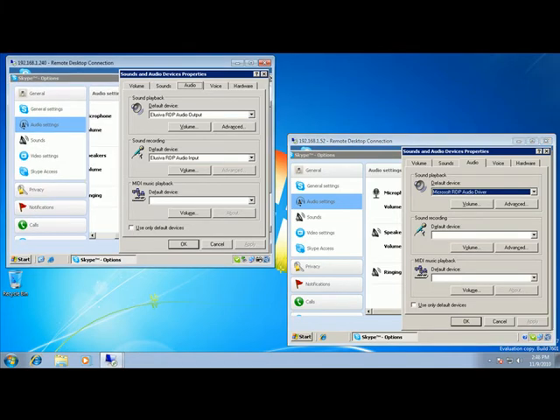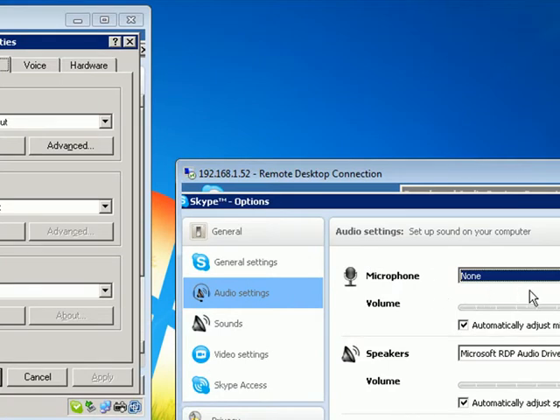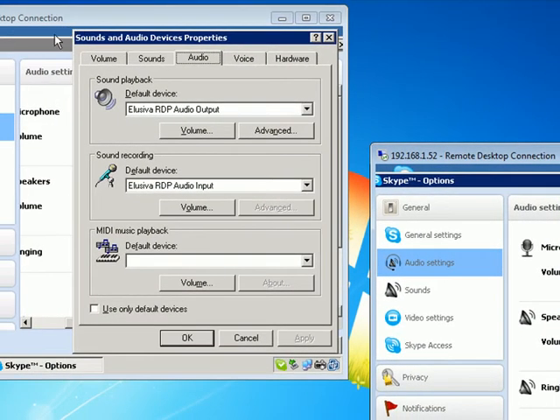In the remote session with the default audio devices, you do not have the option to use a microphone, while Remote Sound does give you this advantage. Let's test it.